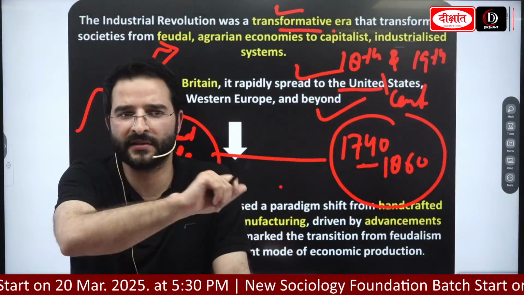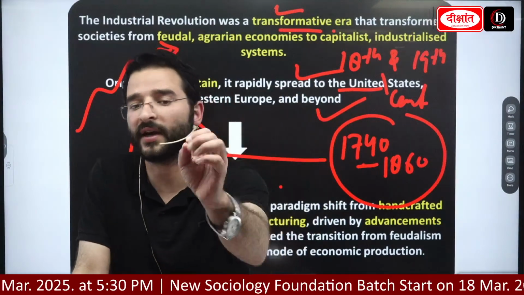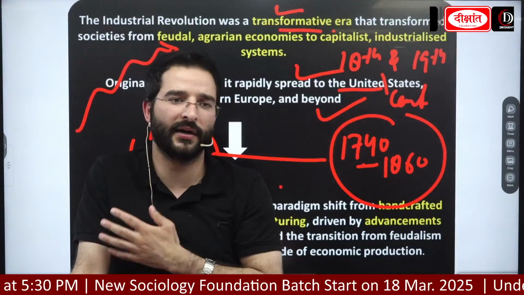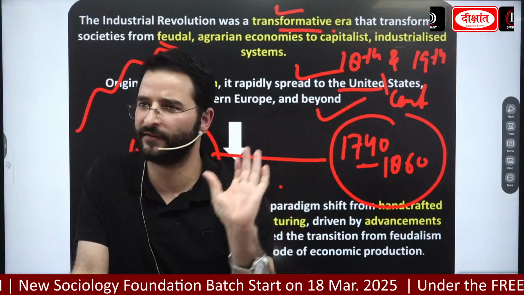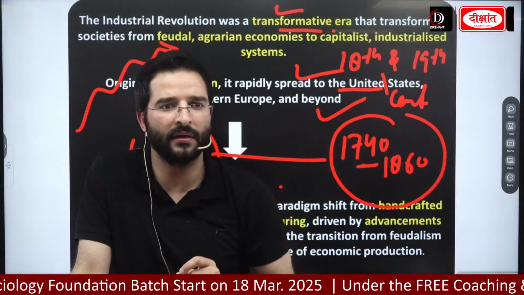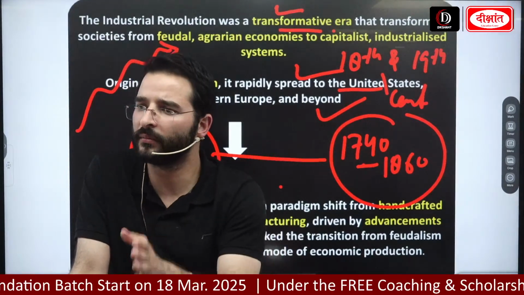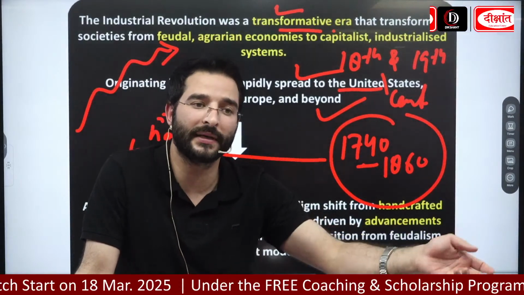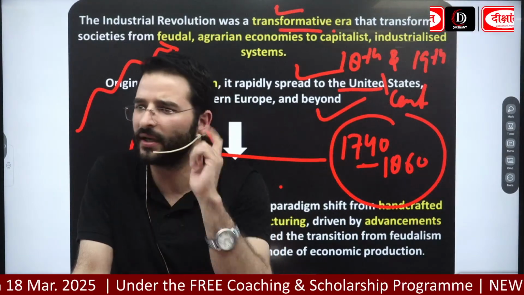So simple definition आसान भाषा में इंडस्ट्रियल रिवोल्यूशन was a kind of transition. क्या था? ट्रांजिशन था जहां पे आप शिफ्ट कर रहे हो हैंड प्रोडक्शन से मशीन प्रोडक्शन की ओर. फर्स्ट डेफिनेशन. सेकंड डेफिनेशन, it was a transformative era or is a transition era where we are seeing जो economies थी उनने शिफ्ट किया feudal agrarian to the capitalist or industrialized systems. वो भी एक definition है यहाँ पे.